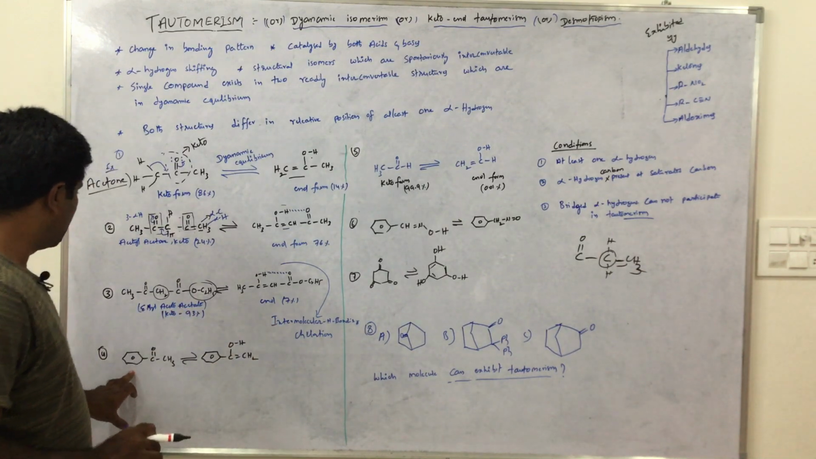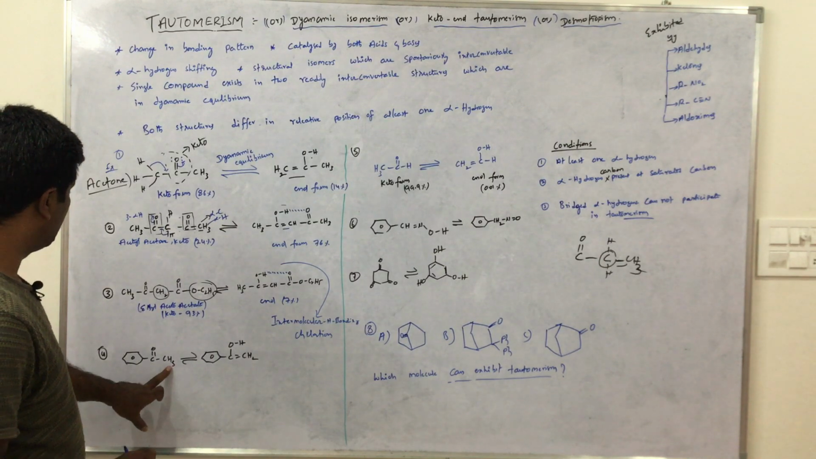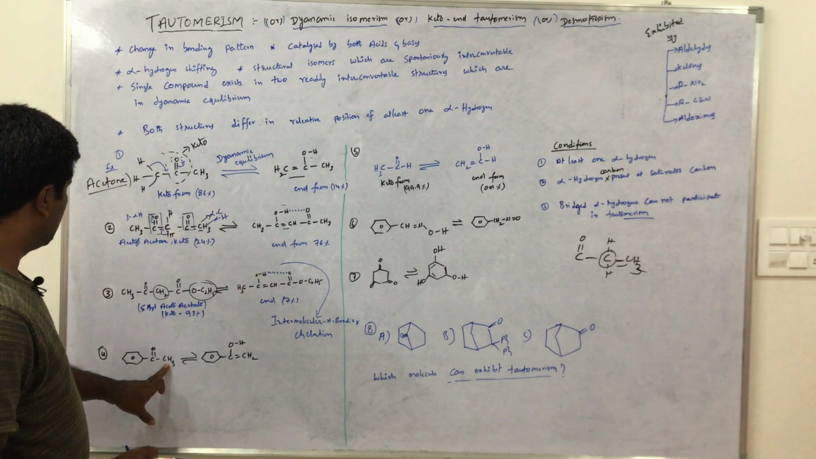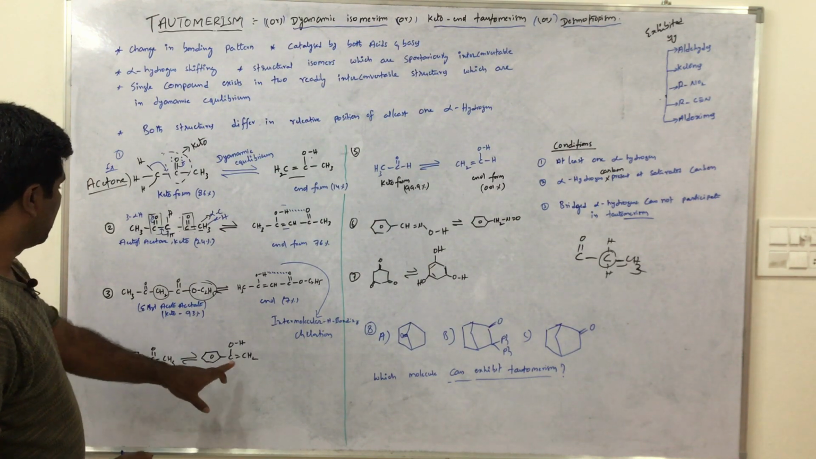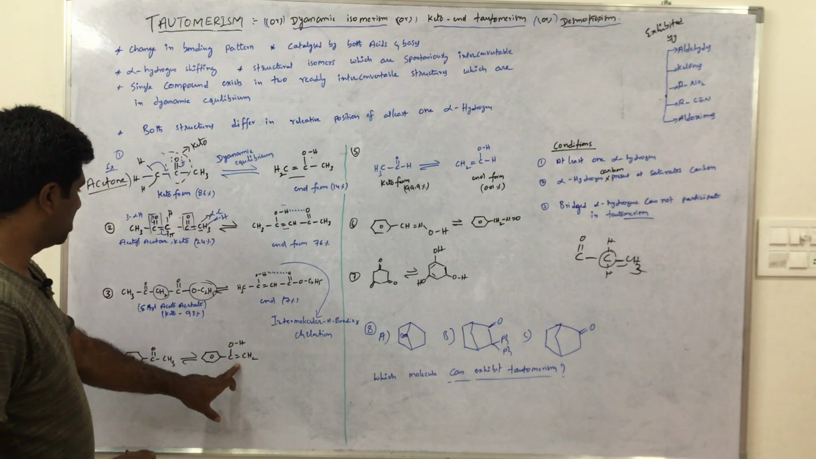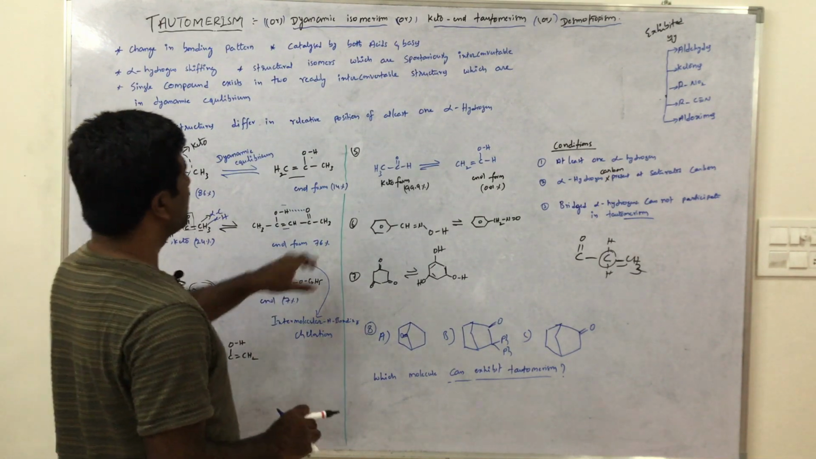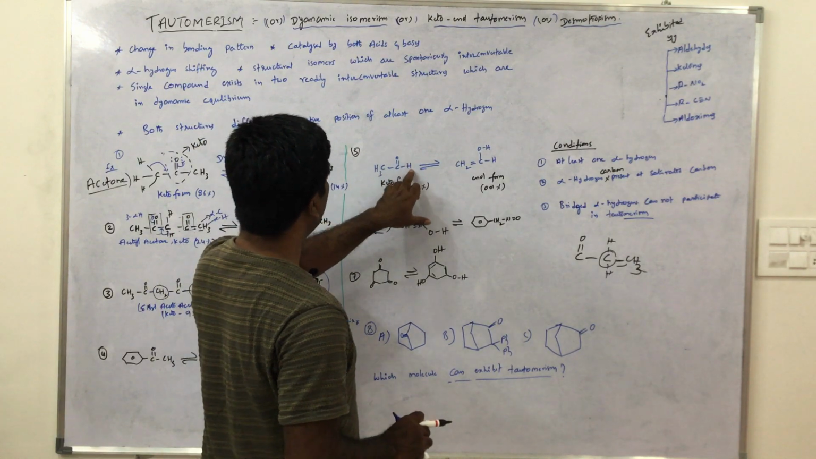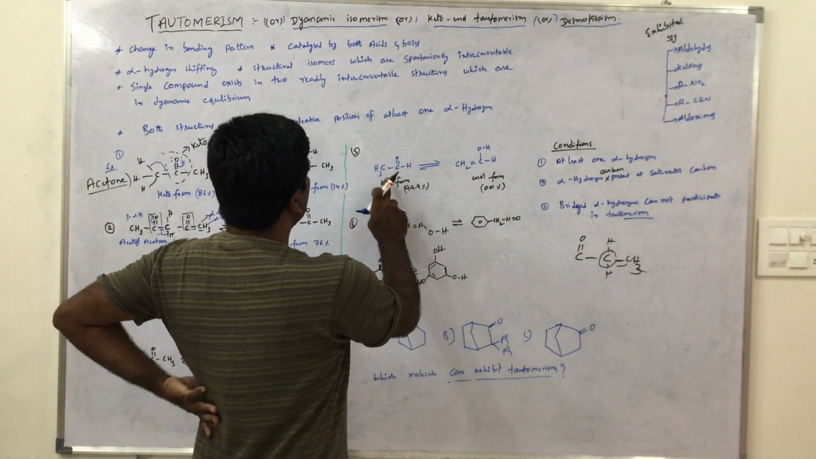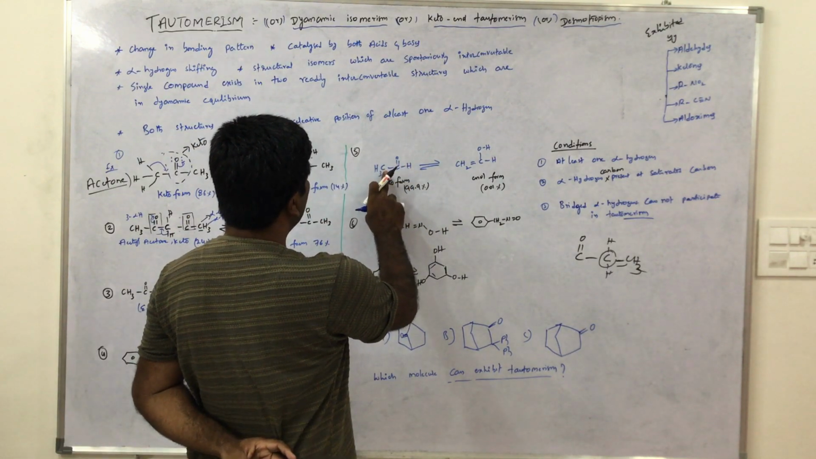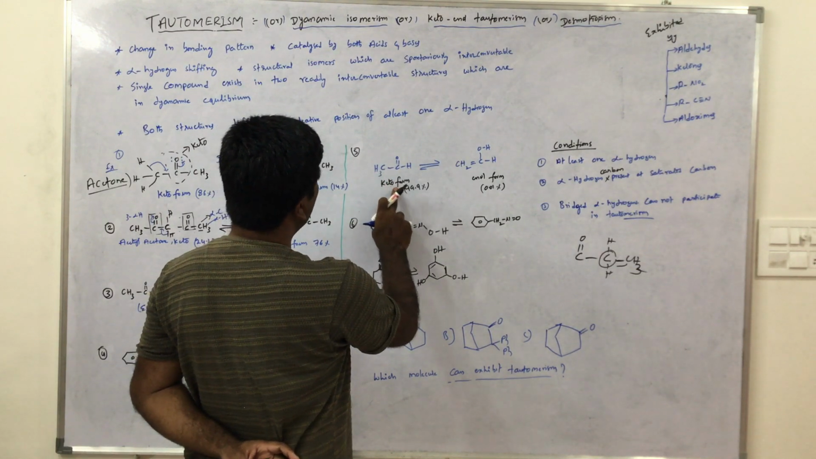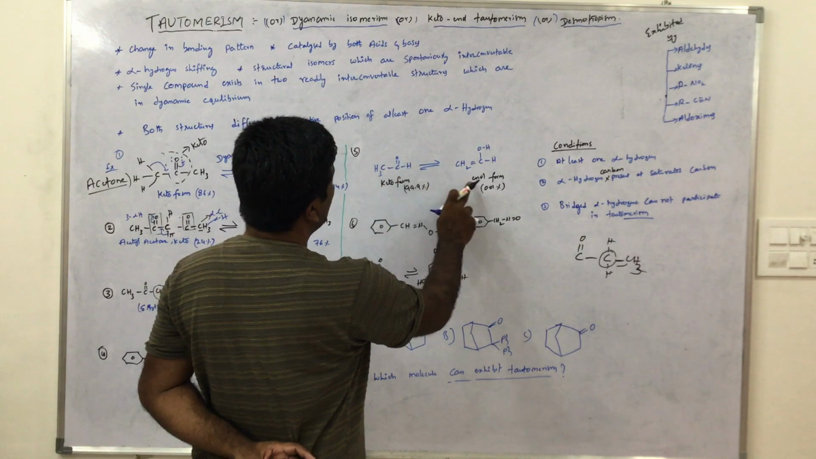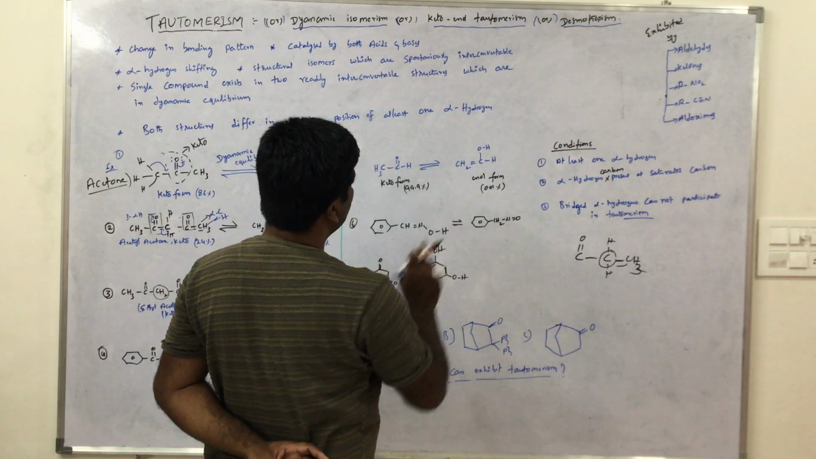Okay, here one benzyl ring and one methyl group, which participates more in tautomerism. This CH3 group participates more in tautomerism. The product is like this. And here CH3 C double bond OH, keto form. Here only one alpha carbon, having 3 alpha hydrogens. Okay, this keto form is 99.9% and enol form is 0.01%.